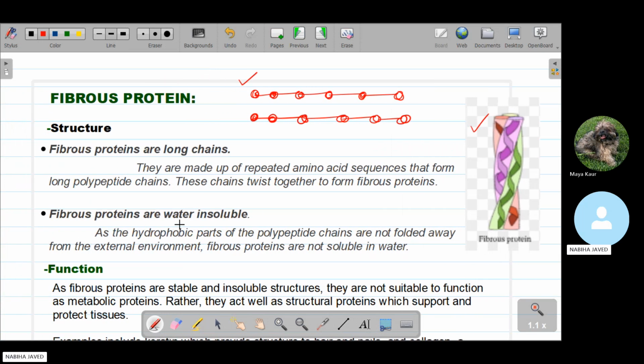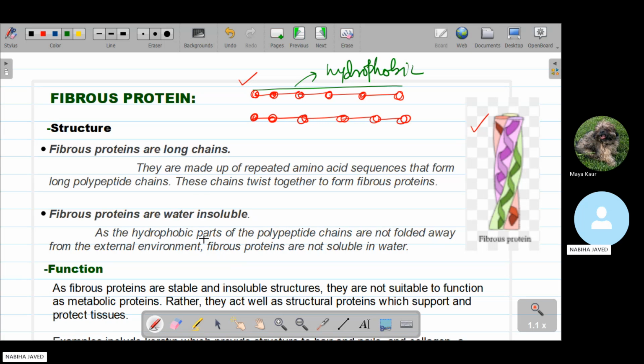fibrous proteins being water insoluble. This means that on the outer surface of the fibrous protein we have the hydrophobic part. That is why they are water hating and water insoluble. As the hydrophobic parts of the polypeptide chains are not folded away from the external environment, fibrous proteins are not soluble in water. The hydrophobic parts are not folded inward and are present on the outer surface. That is why fibrous proteins are water insoluble.